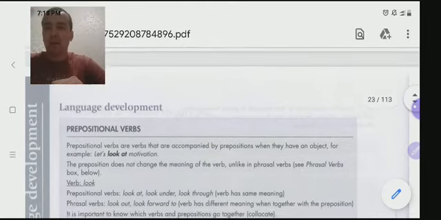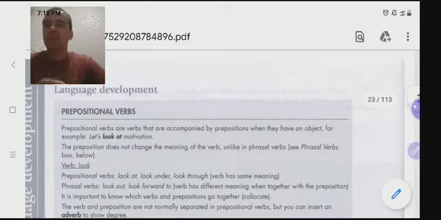All right, prepositional verbs. Prepositional verbs are the verbs that are accompanied by prepositions. For example, make up. This is a prepositional verb. When they have an object, for example, let's look at motivation. Look at, this is a prepositional verb. The preposition does not change the meaning of the verb, unlike in phrasal verbs.